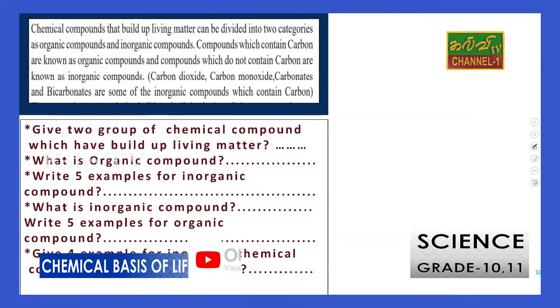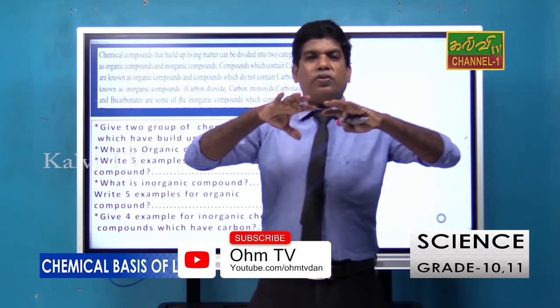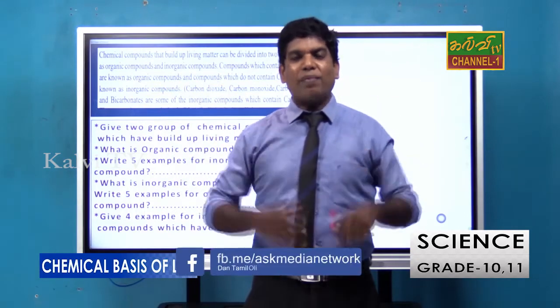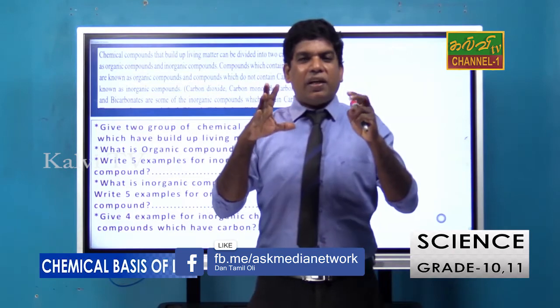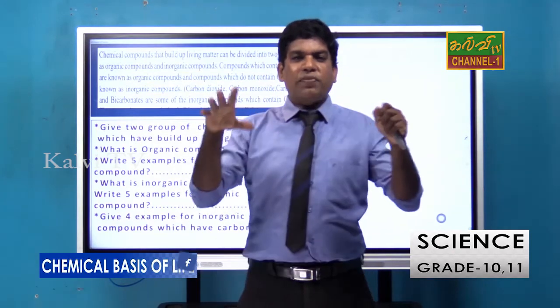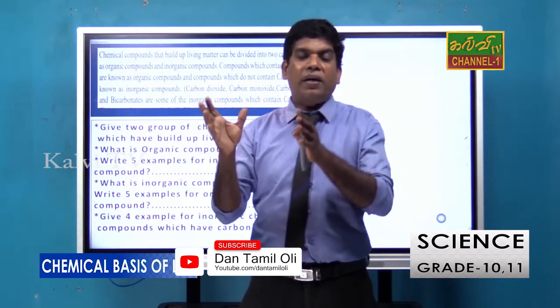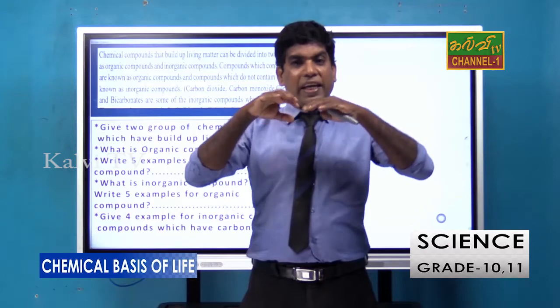Chemical compounds. This is a very, very important topic, right? There are so many chemical compounds found in our body. So many compounds, but scientists classify them, because when they classify substances, it is easy to study.